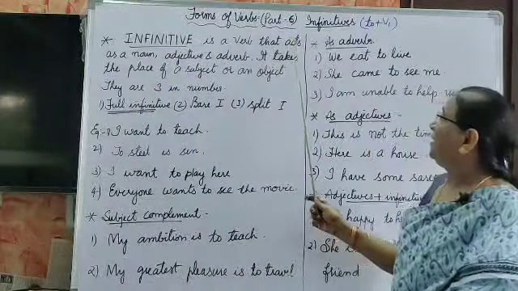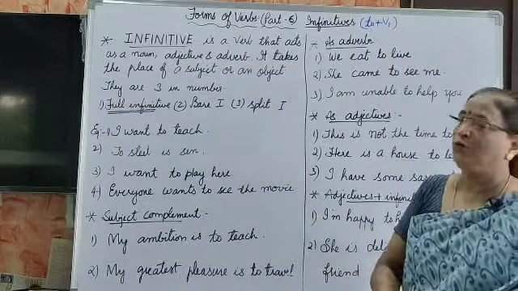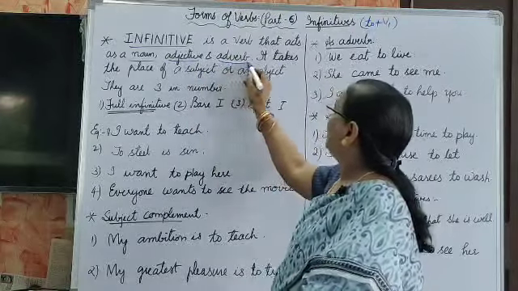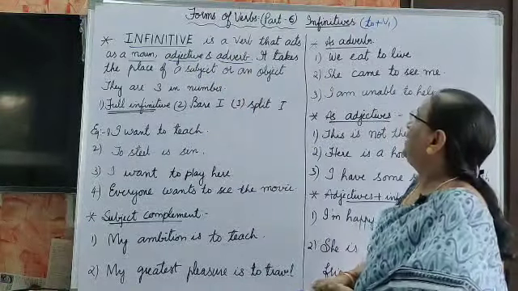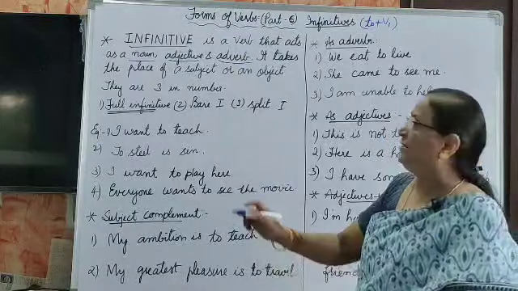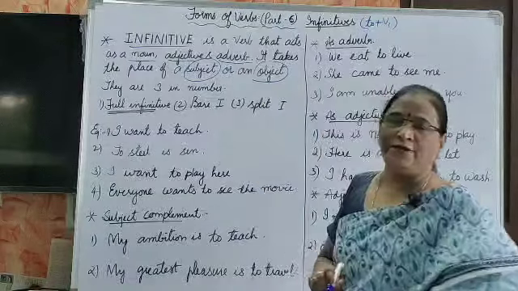An infinitive is a verb form that acts as a noun, adjective and adverb. As I told you, it takes the place of a subject or sometimes an object.